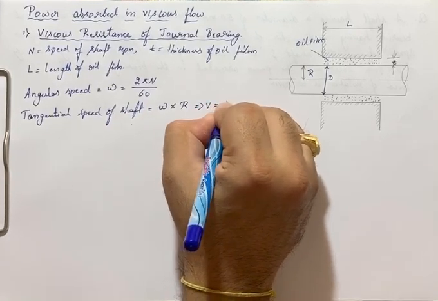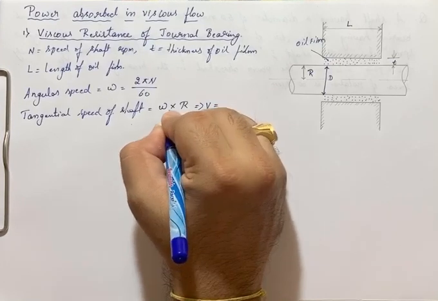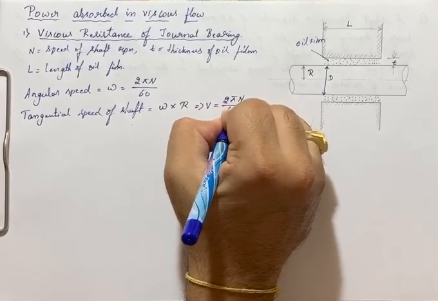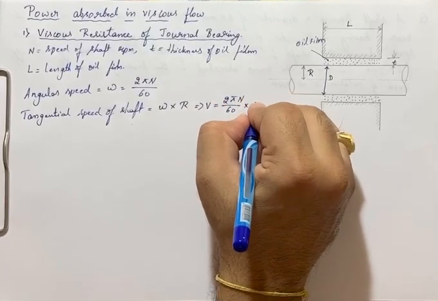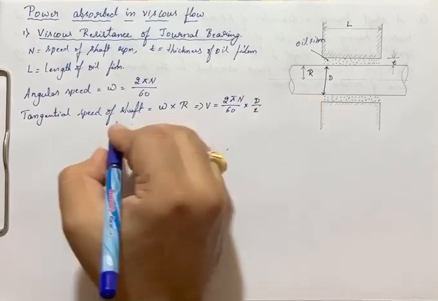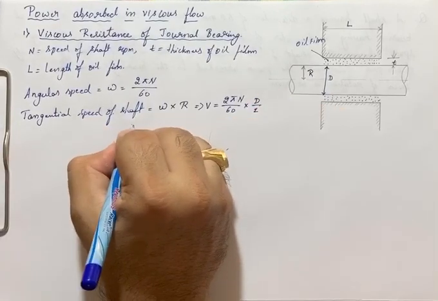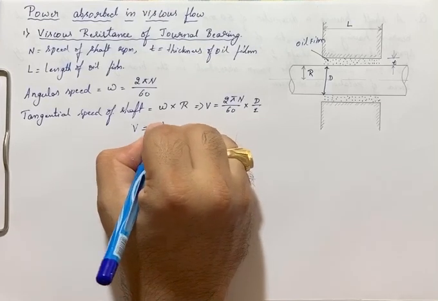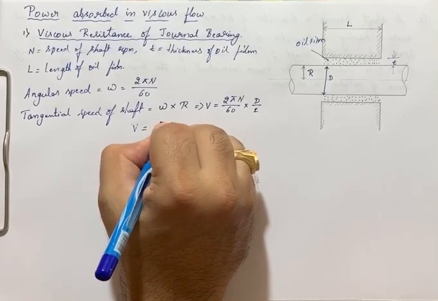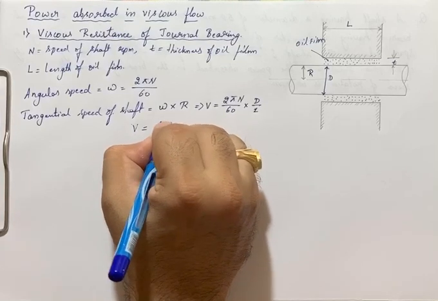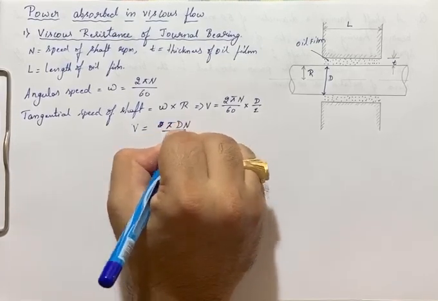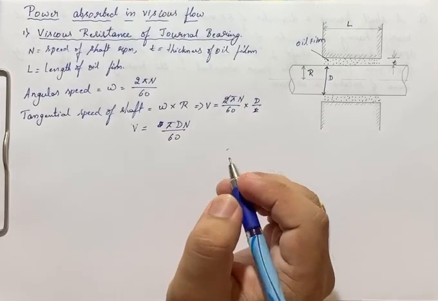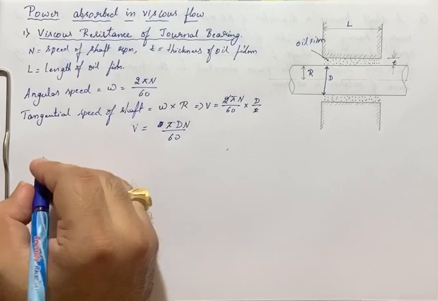V is equal to 2 pi N divided by 60, and r is nothing but D by 2. So v, the linear speed, is pi D N divided by 60, because the 2 and 2 cancel out.